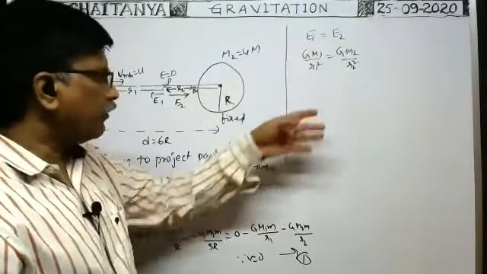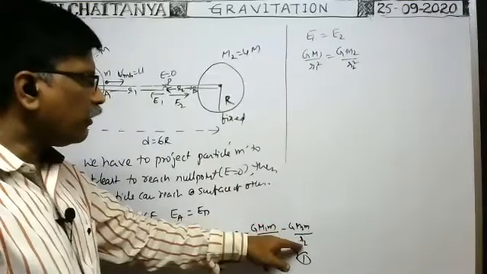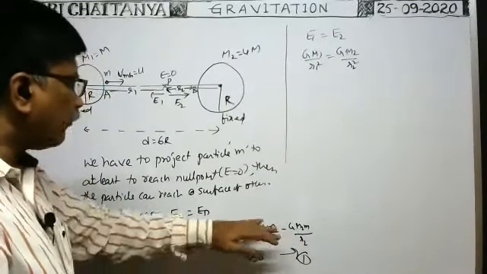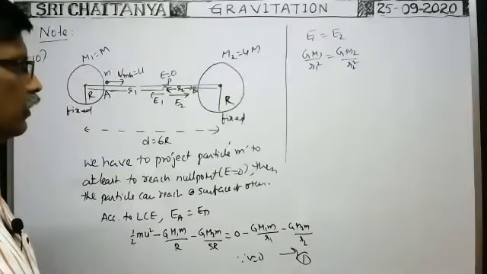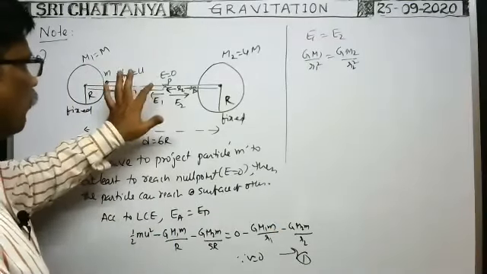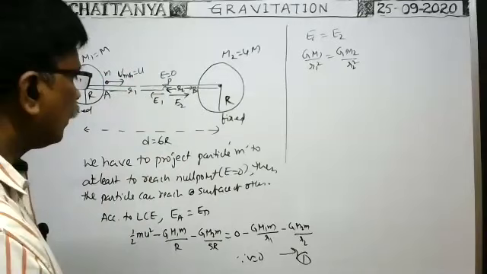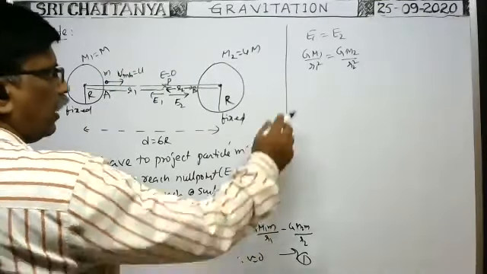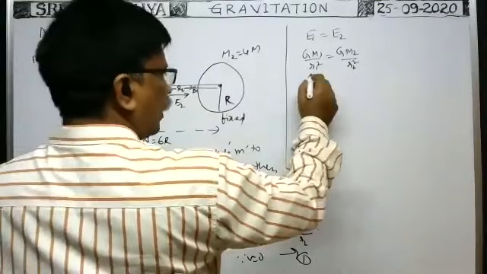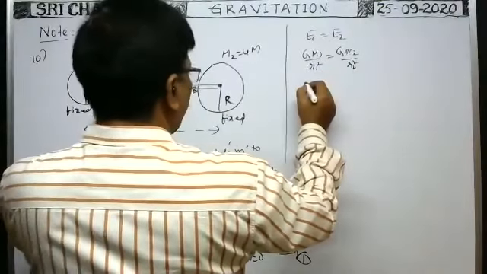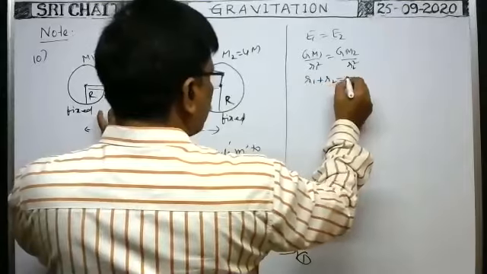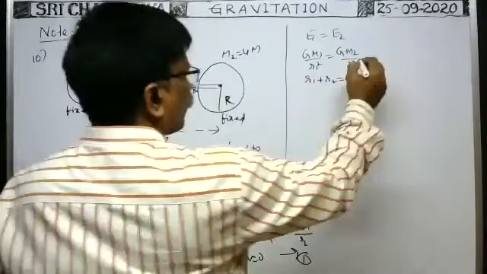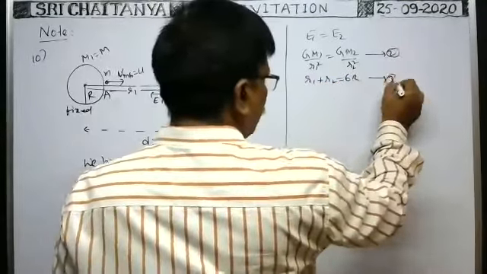Because m1 and m2 are given, the r1 r2 relation you will get. Then substitute the r2 value here so that you can find the r1 value from this data. When you know this r1 value, in this formula you substitute r1 square plus r2 square. From the diagram, r1 plus r2 is equal to 6r. This is one more relation. It is equation 2, and this is equation 3.